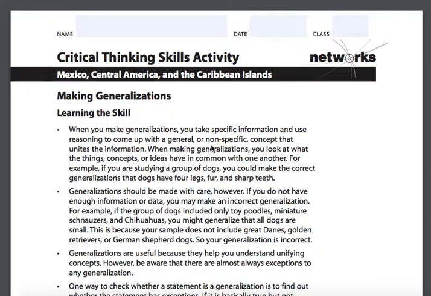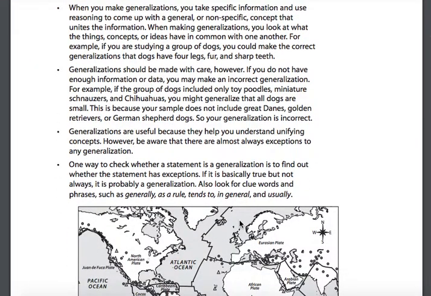If you do not have enough information or data, you may make an incorrect generalization. For example, if the group of dogs included only toy poodles, miniature schnauzers, and chihuahuas, you might generalize that all dogs are small. This is because your sample does not include Great Danes, Golden Retrievers, or German Shepherd dogs, so the generalization is incorrect. So you can use this skill to take in information and find where things are common to generalize, but it's important that you understand the sample of what you're looking at to put these items together.